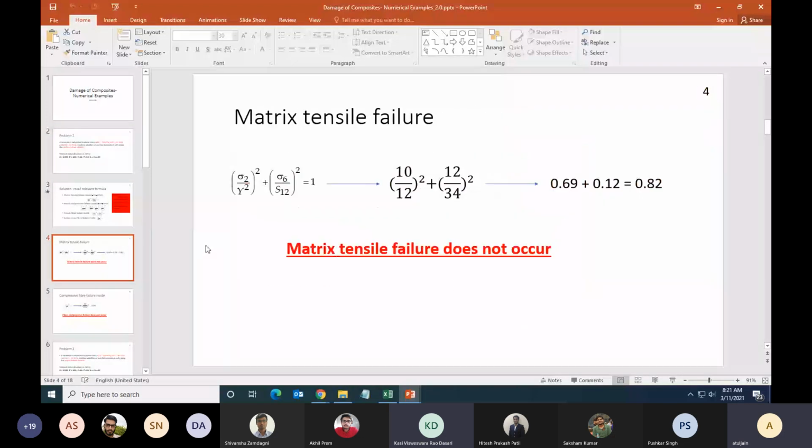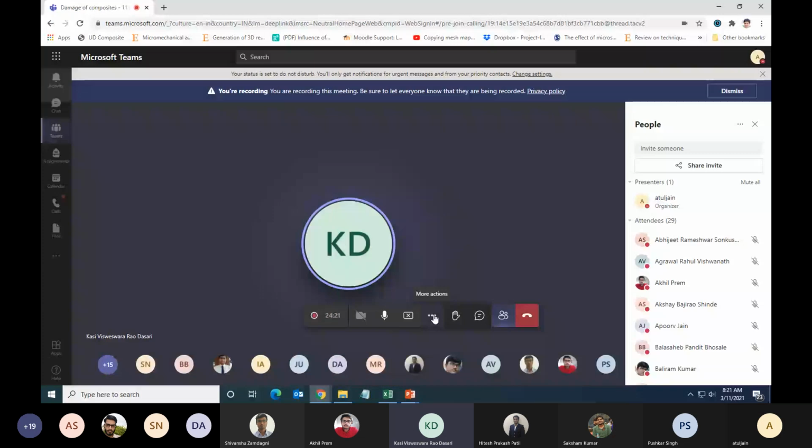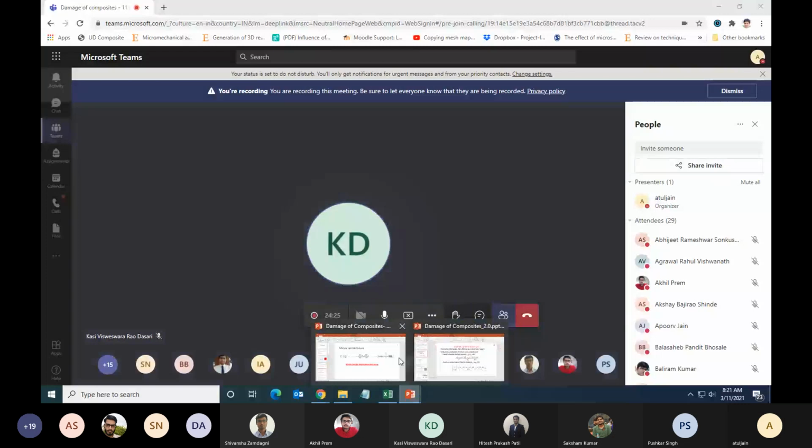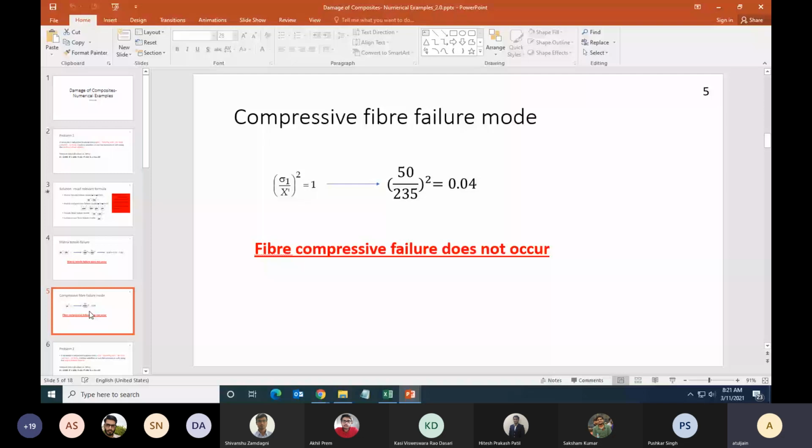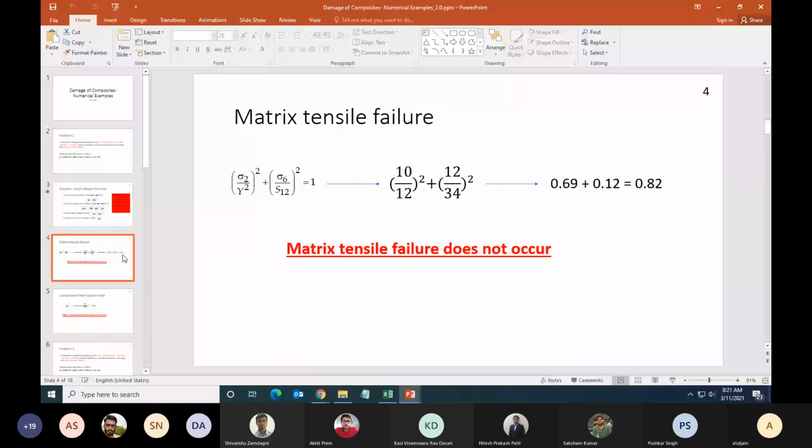Let us try. So I will put in the matrix tensile failure formula, and I choose the different values that are given. I find that the value is 0.82. So we can say that the matrix tensile failure does not occur. Okay, now let us try for compressive fiber failure. Similarly, if I put in the values, I find that the fiber compressive failure does not occur because the value is less than 1. So we can say that my laminate is safe. Okay, is this clear? Yes, sir.